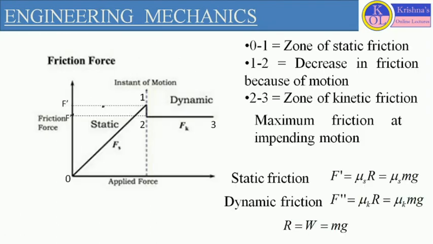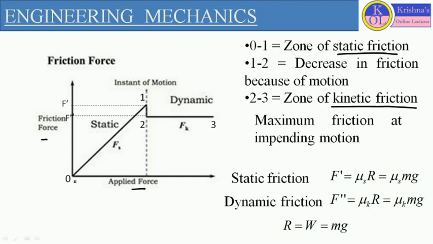And this variation of friction force we can define by the idealized graph. So this is our idealized graph which represents the different zones of friction. When the body is in stable condition, the friction force applied on the body, or at the contact surface between two bodies, will be static friction. But when the body is in motion, the friction force is represented as kinetic friction. This idealized graph we can define in terms of applied force and friction force. This horizontal line we consider as applied force and this vertical line represents the friction force.